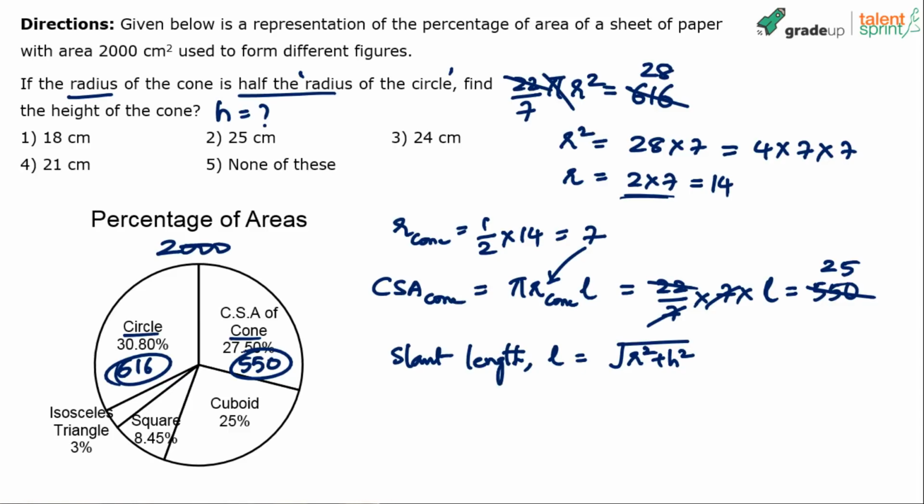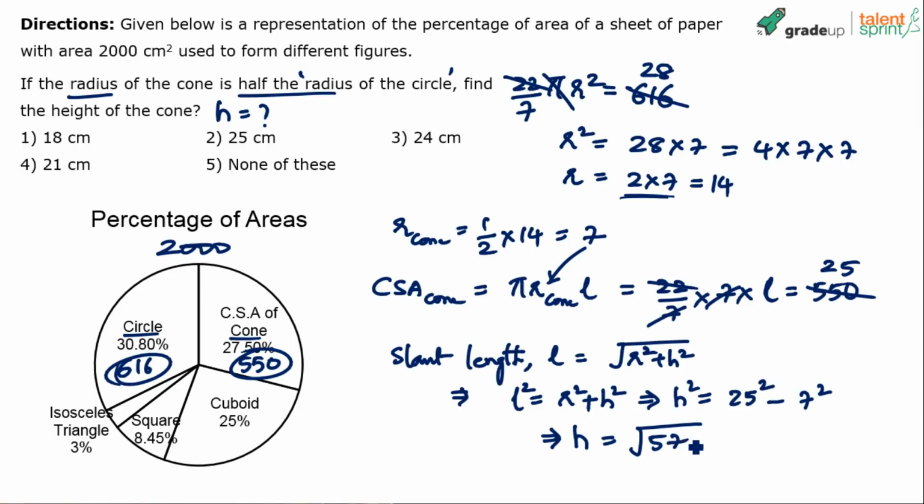Very easily. So substitute, squaring on both the sides. What do we get? We get L squared equals R square plus H square. So I can say H square equals L square minus R square. What is L square? 25 square. What is R square? 7 squared. So 25 square minus 7 square: 625 minus 49 is 576. So H square is 576. H will be root of 576.